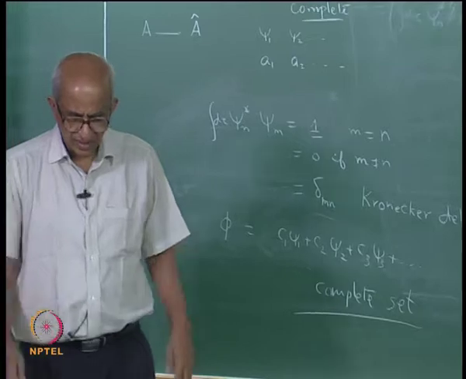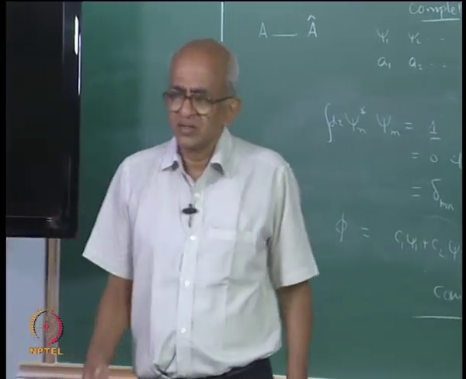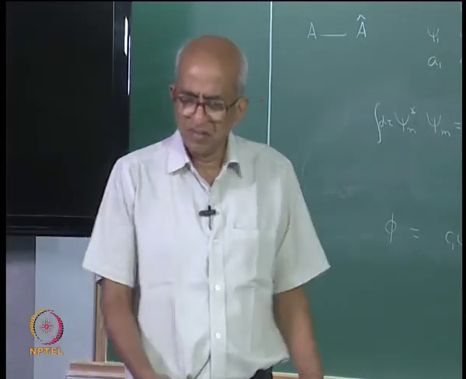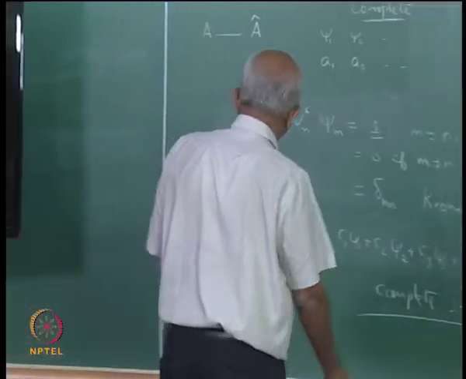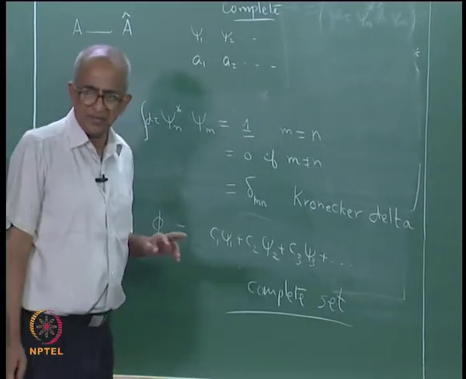Suppose I have a state function, which normally we denote by the symbol capital psi, but temporarily let me denote it by the symbol phi.